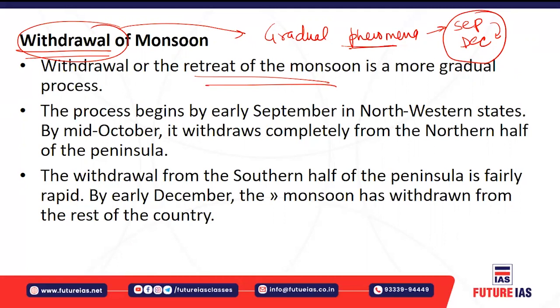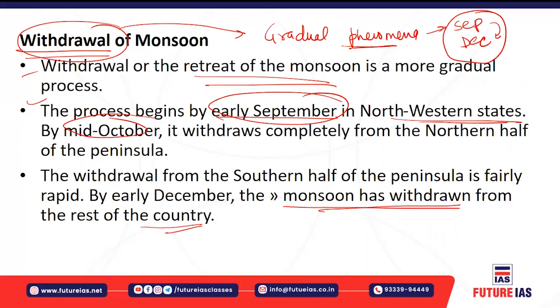So you see, the process begins basically in early September in the northwestern parts of the country. In the northern half of the peninsula, by mid-October it completely withdraws from the northwestern part of the Indian peninsula. And the southern half, which is left out as peninsular land, the withdrawal is fairly rapid. By early December, almost the whole monsoon has withdrawn from the rest of the country.